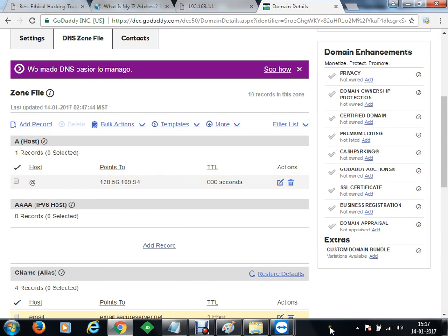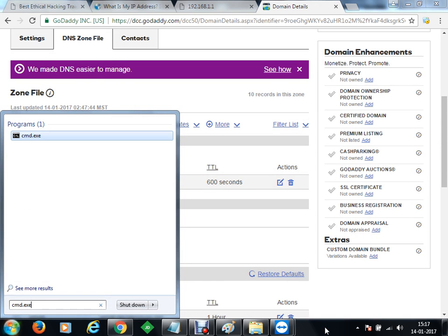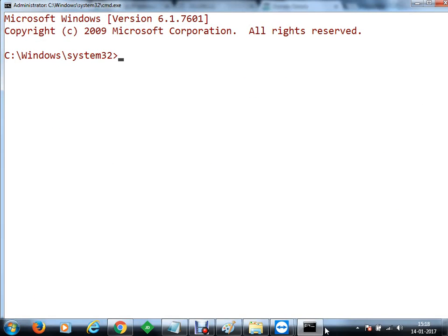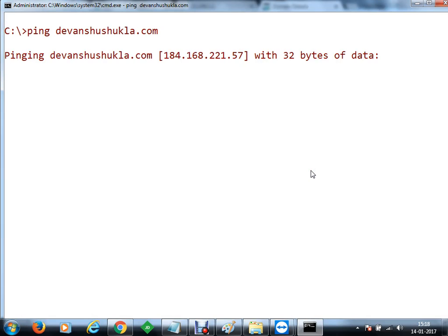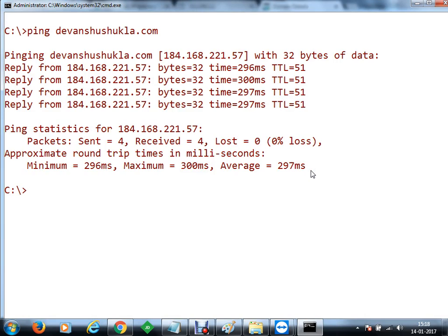Now if I open the command prompt and want to check which address the domain is pointing to, it sometimes takes some time to replace the records. Changing all the DNS records sometimes takes a little time. So let's ping devanshushukla.com, and you can see that at the moment it is still pointing to 184 dot something.